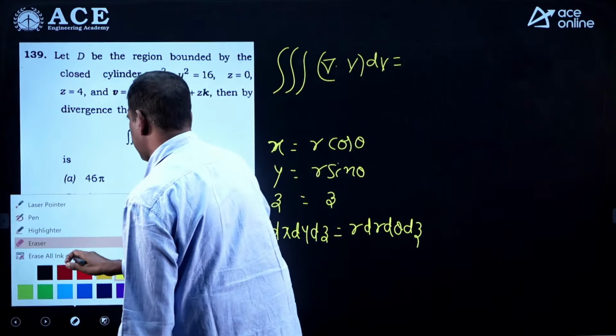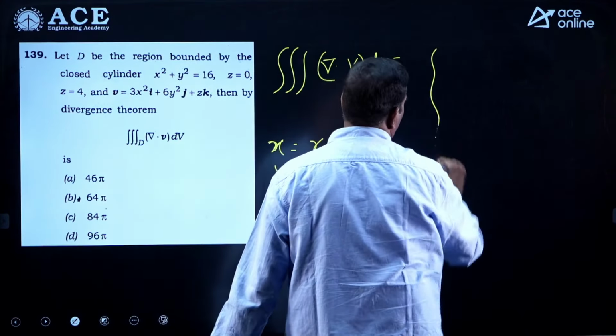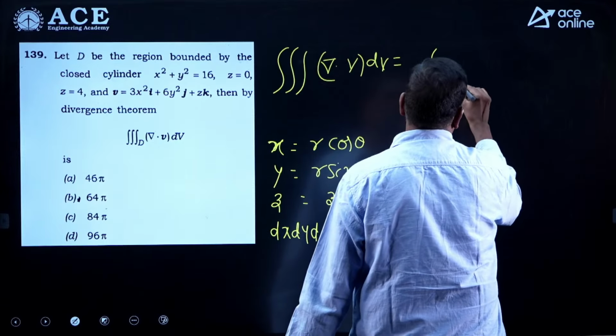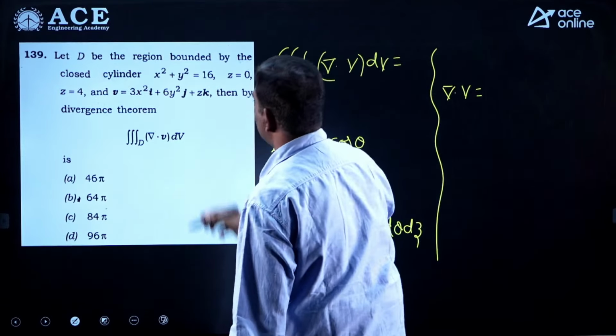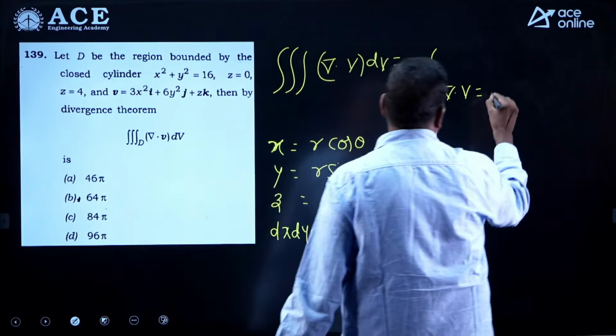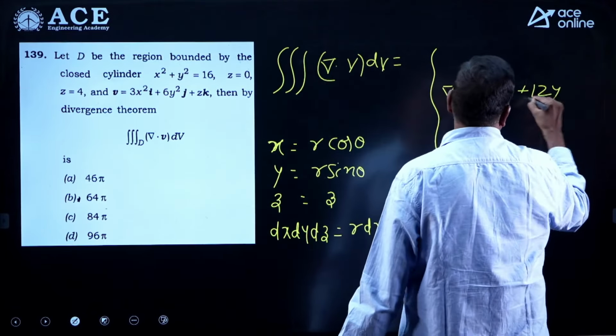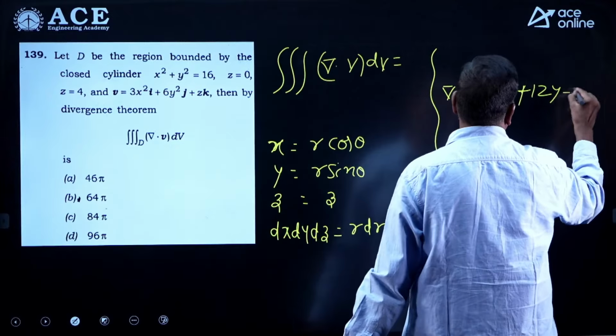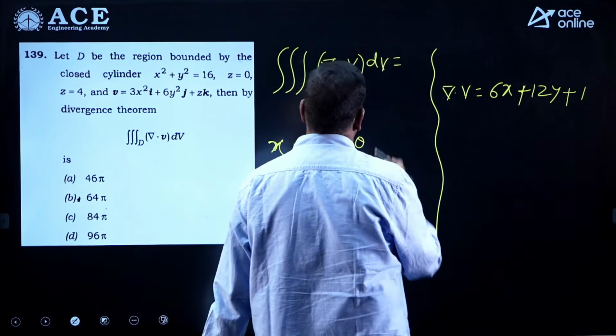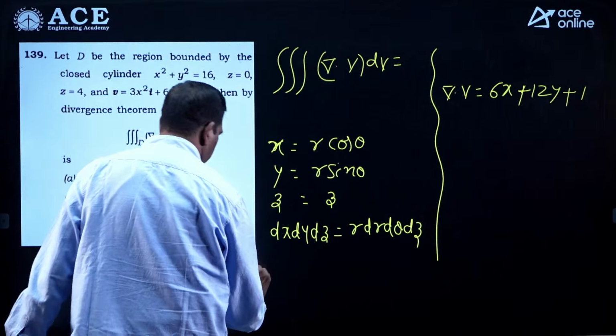Here del dot v is nothing but the divergence. Partial derivative of f1 with respect to x is 6x, f2 with respect to y is 12y, f3 with respect to z is 1. So very clear. Now the triple integral of del dot v dv is required.